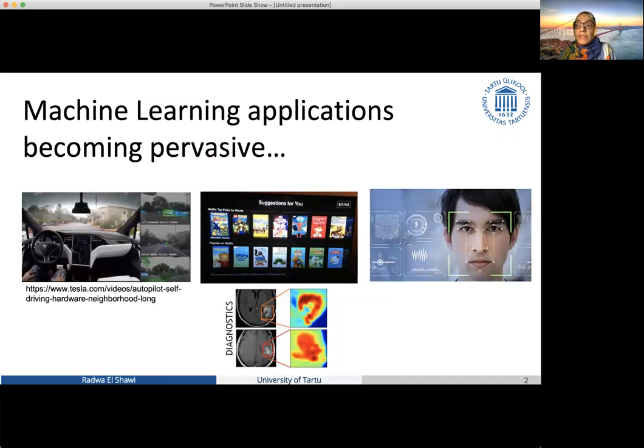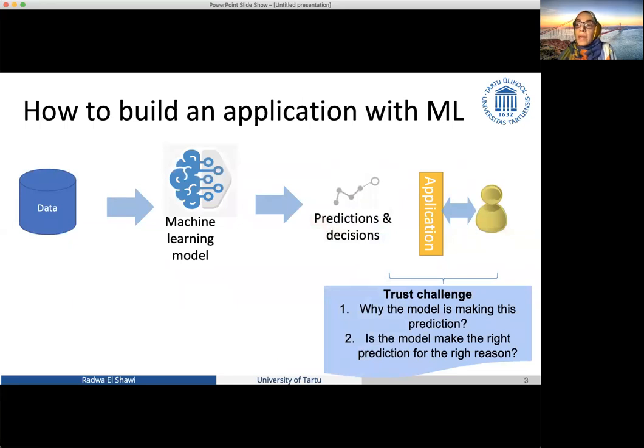Machine learning has achieved great success in lots of application domains, including self-driving car, movie recommendation, face recognition, and healthcare diagnosis. And these machine learning applications are based on training a machine learning model and then using the model to make predictions and decisions. But as a user, I don't know why this model is making this prediction. And even if the model is making the right prediction, I don't know whether the model is making the right prediction for the right reason or not.